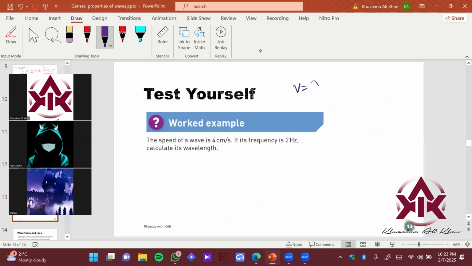Okay, you have this formula that speed equals lambda f. You have 1 minute to solve it out. You want to measure lambda. You can place your answer in centimeters. No worries, you have a minute to solve it out.